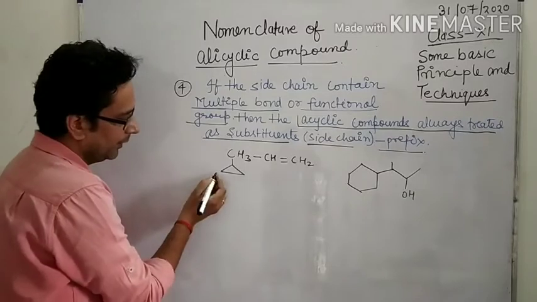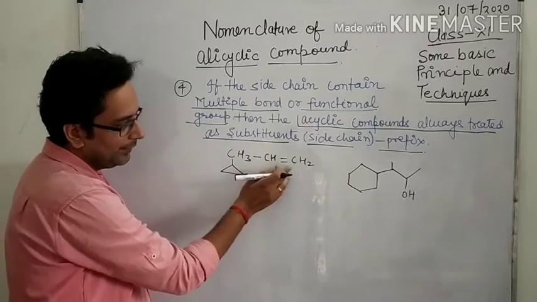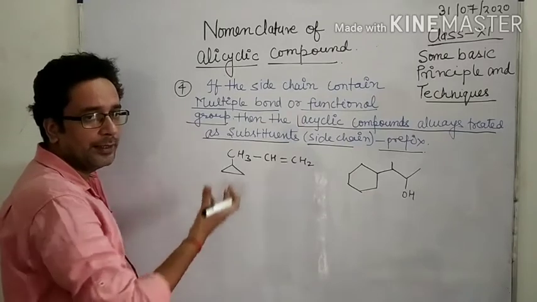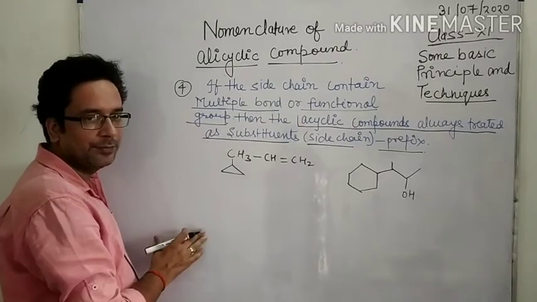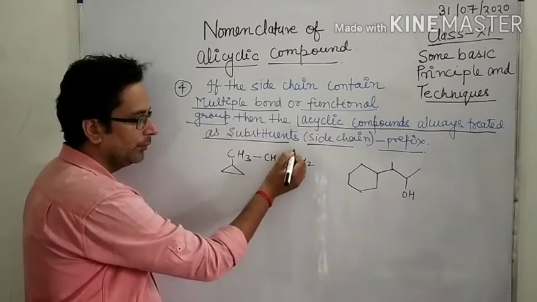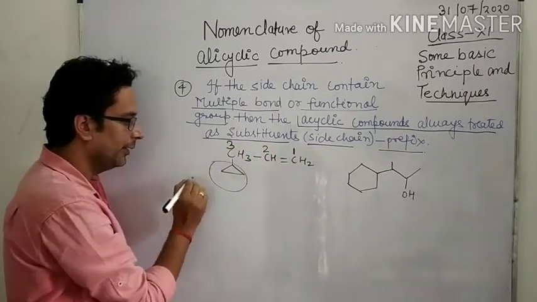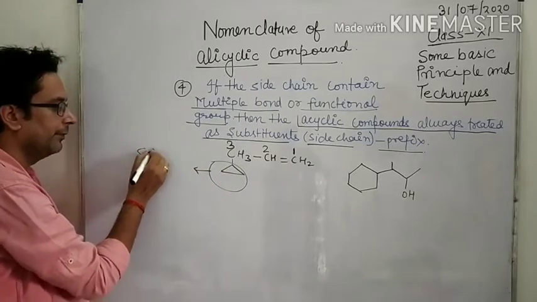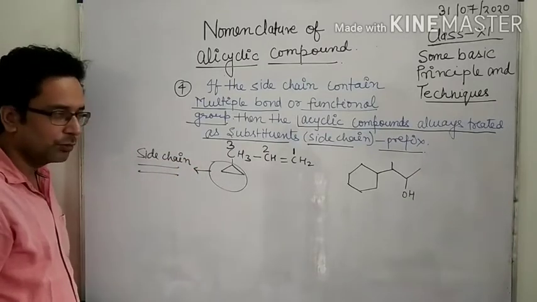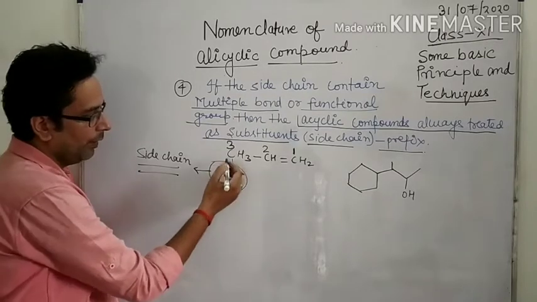Okay, now look here, this is the 3 carbon and here also 3 carbon, but look here in this side chain. How can we select which group is used as substituent or side chain? Look here, a double bond is present, so numbering them from here, 1, 2 and 3, this is the substituent, meaning side chain, and side chains are used as prefix. So what is the name of this compound?